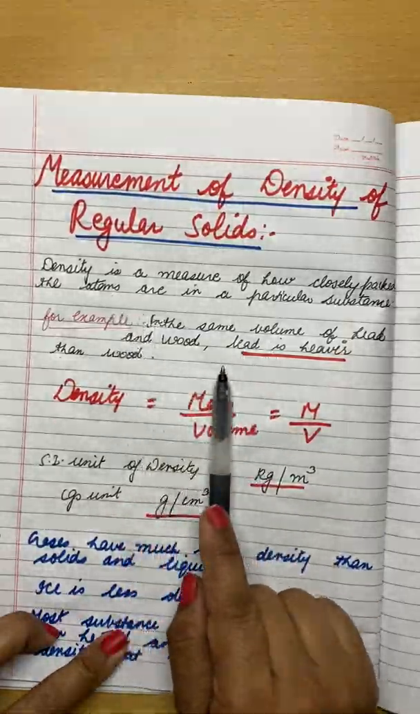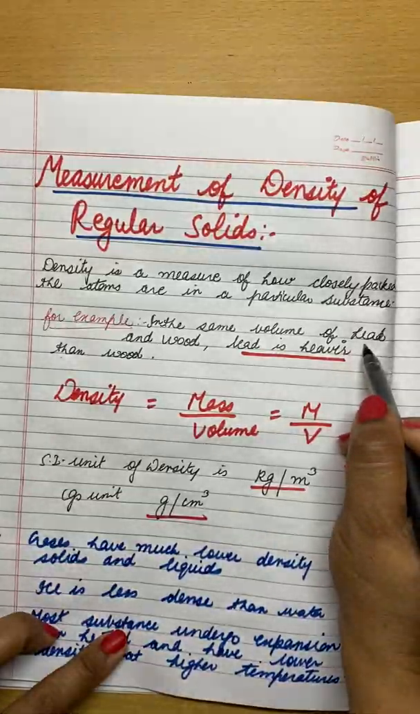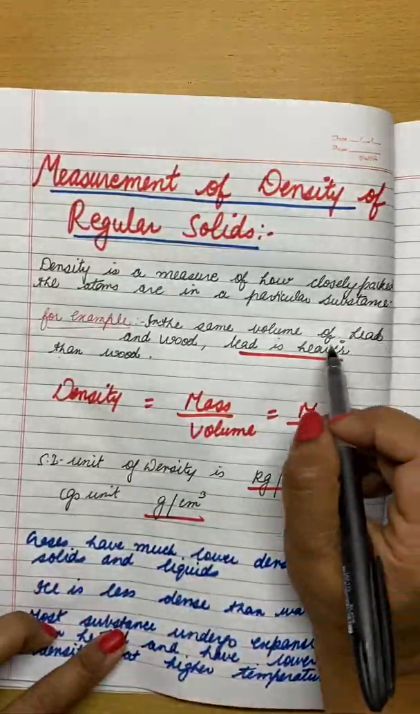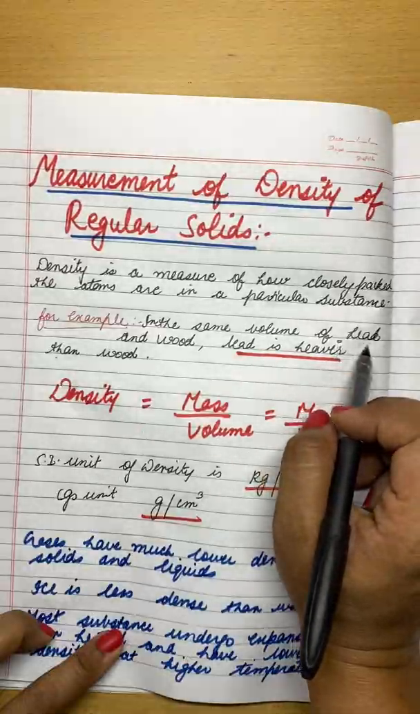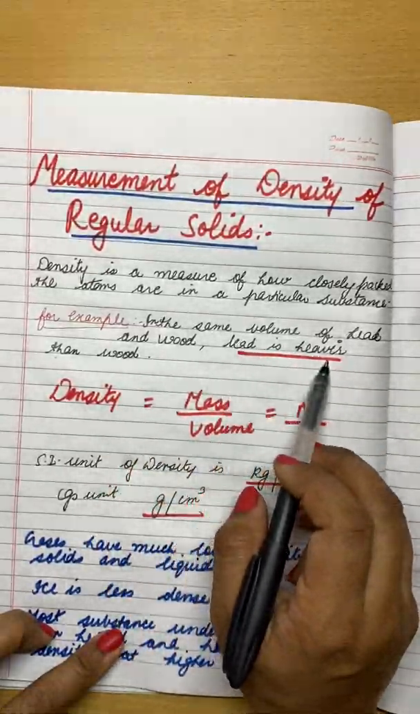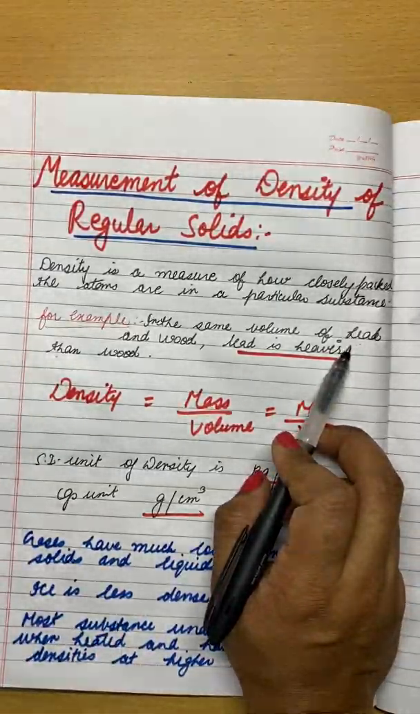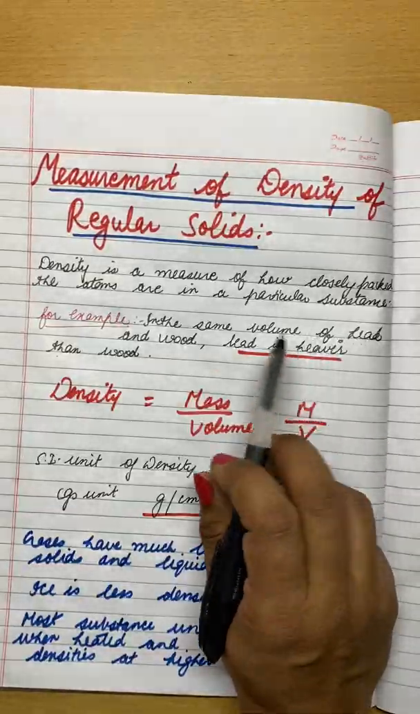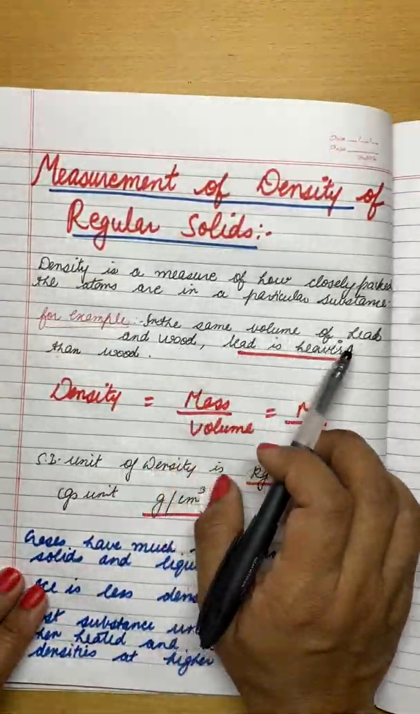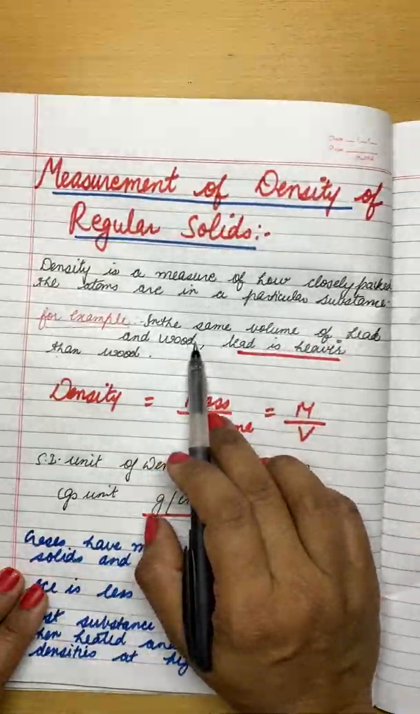For example, if we take the same volume of lead and wood. Now what is lead? Lead is a metal, right? If we take the same volume of lead and wood, which one is heavier? Metal will be heavier. Why? Because in metals particles are very close to each other, so it is heavier than wood, right? So lead is heavier than wood, or lead is denser than wood.